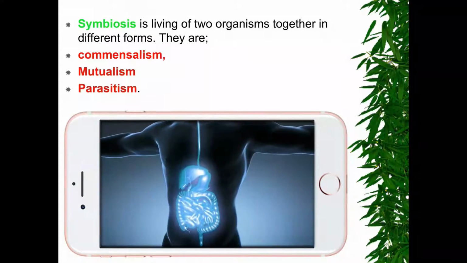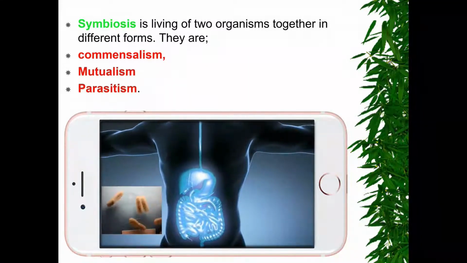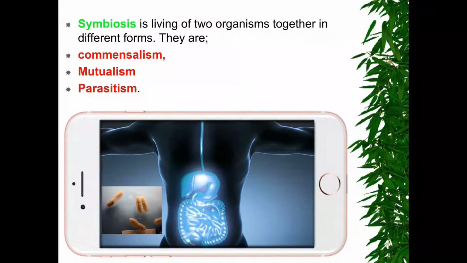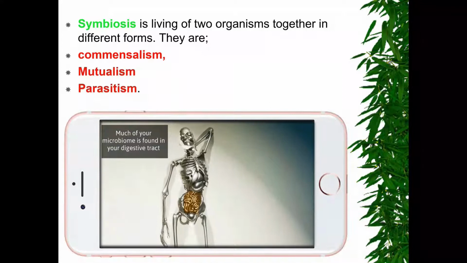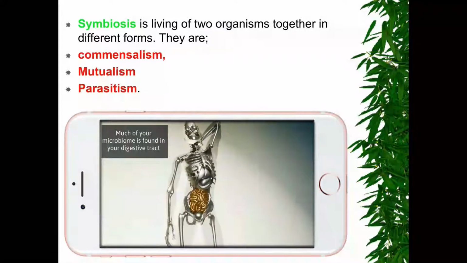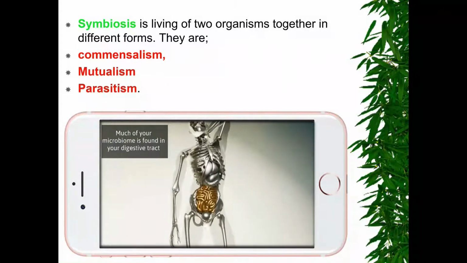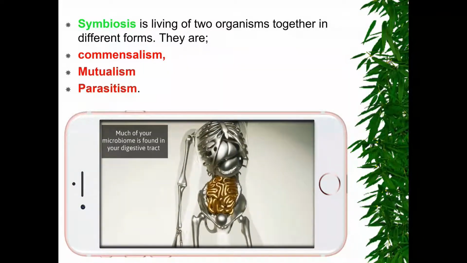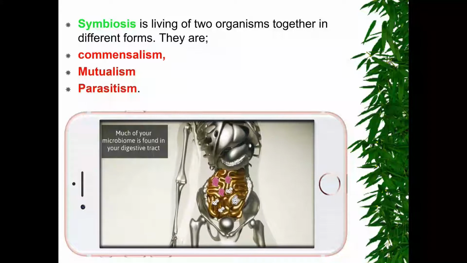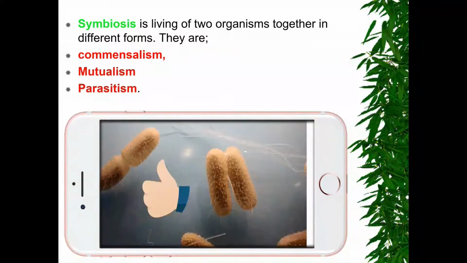What we see now is the digestive system of a human. In the human digestive system, there are living organisms, like bacteria, that live in it. Much of your microbiome, the microorganisms that live in our body, is found in our digestive tract, which is the small intestine and large intestine.